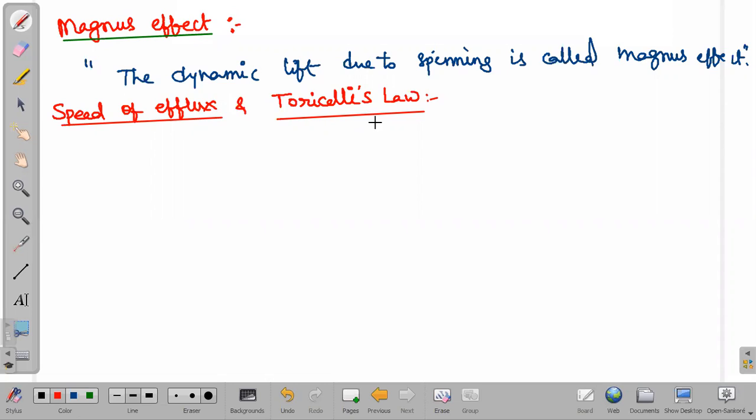Of course, there are certain conditions. It will be coming out through some particular hole, at a certain depth. In such a scenario, if liquid is coming out, that liquid speed we call the speed of efflux. It is given by Torricelli, and here we are going to calculate the speed of the liquid coming out. I'll try to draw the diagram, then explain it in detail.